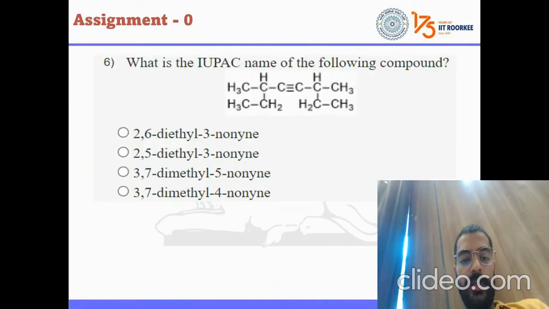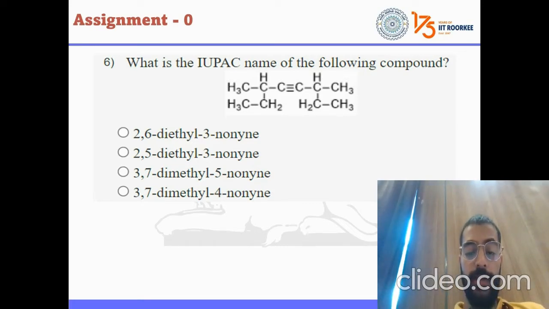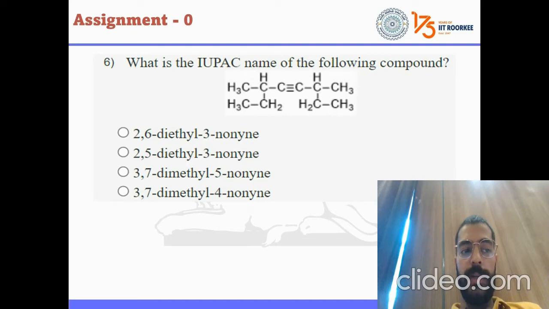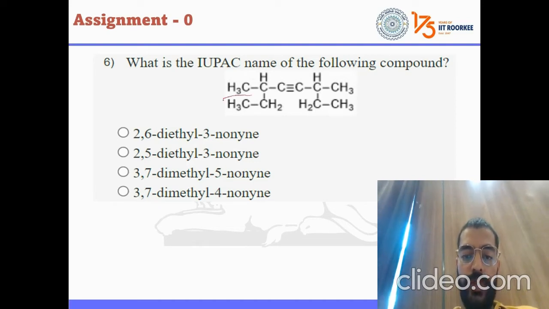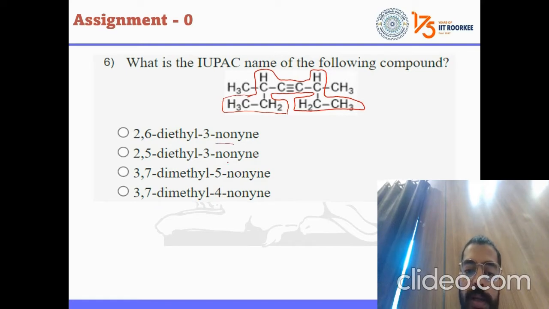We shall go to the next question: the IUPAC name of the following compound. I shall tell you that in this question there is a doubtful situation, because whenever we do IUPAC nomenclature, as per my best knowledge, we need to see the longest carbon chain. So this is the longest one, and it has only 8 carbons. So 9 is difficult to be here.